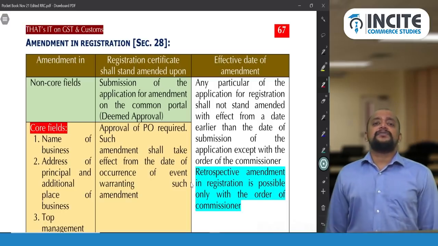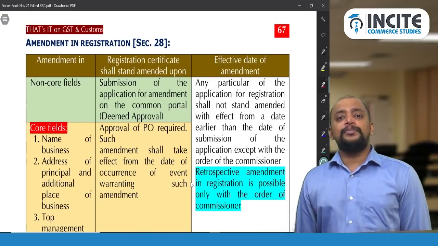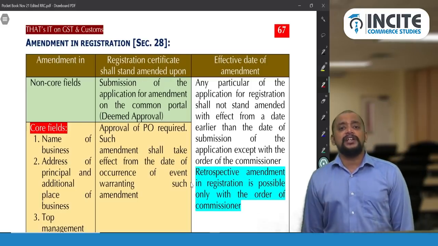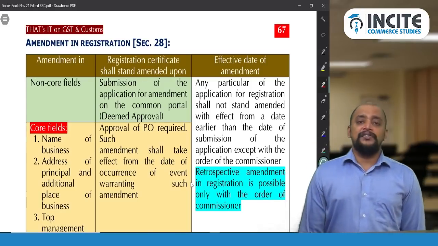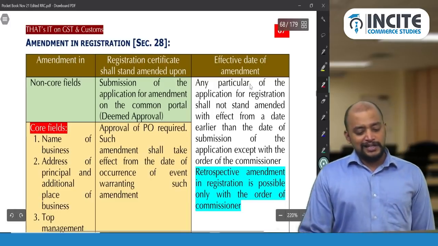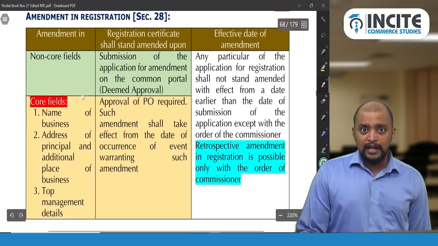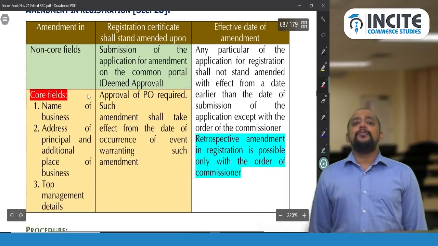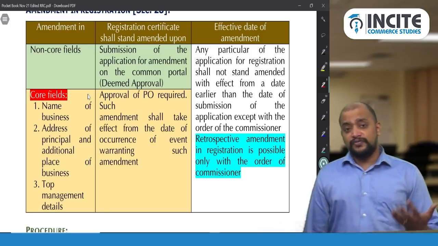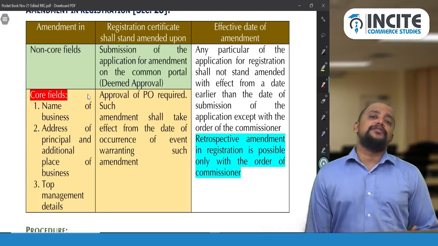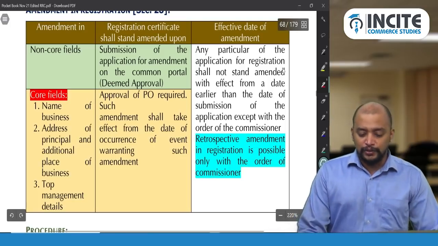But for other changes, verification by the proper officer is not required. For example, mobile number change, OTP verification, email change, OTP verification, or change in bank details. By default they will be changing it. Like that, whichever change they give other than core fields, there is no need of any officer's approval. And will this change be prospective or retrospective? This will be only prospective. If we make a request for retrospective, then the commissioner has the power to make the amendment retrospectively. Otherwise it will be a prospective change only.